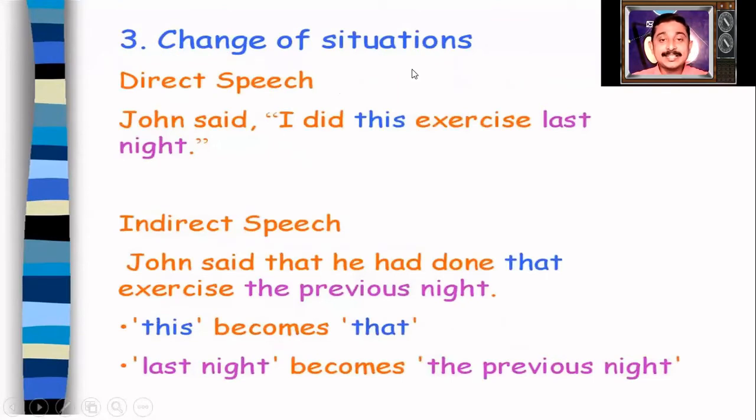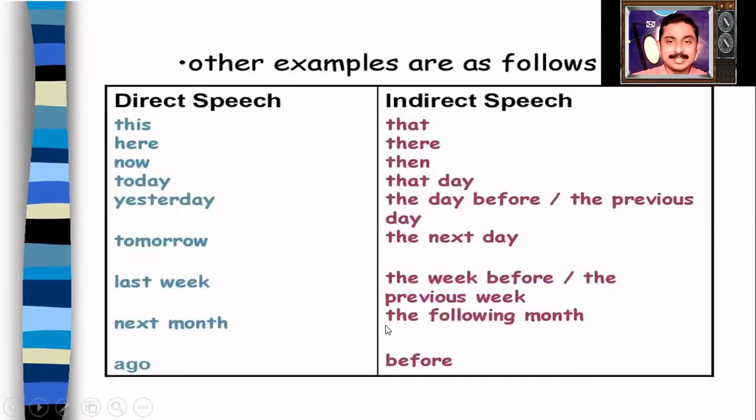Next one is change of situations. John said, "I did this exercise last night." John said that he had done that exercise. This becomes that. Last night becomes the previous night. Let us learn in detail about what changes are required when we convert a sentence from direct speech to indirect speech.